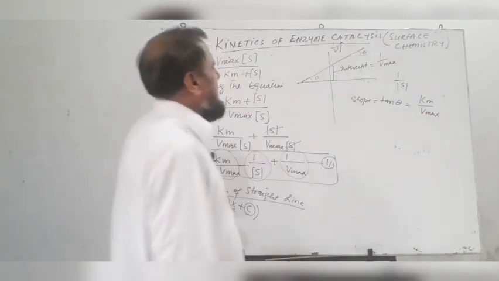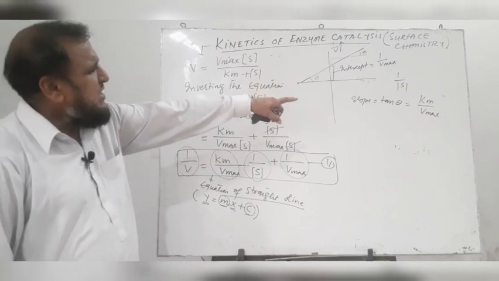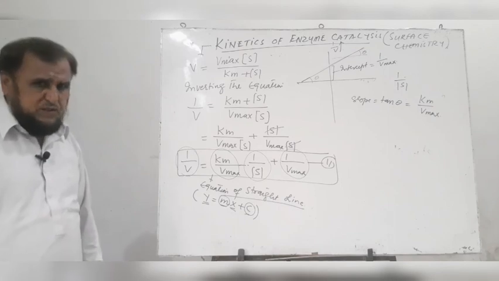So the value of Vmax can be obtained from the intercept, and the value of constant Km can be obtained from the slope.